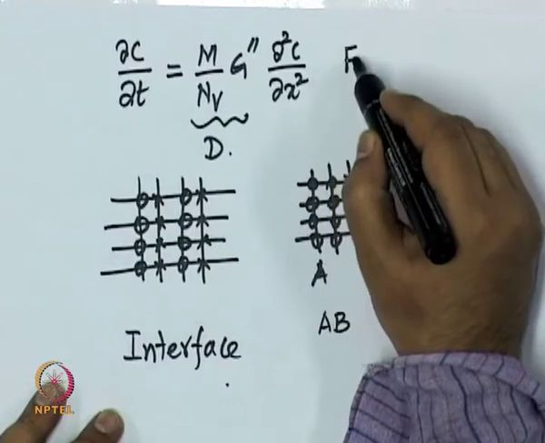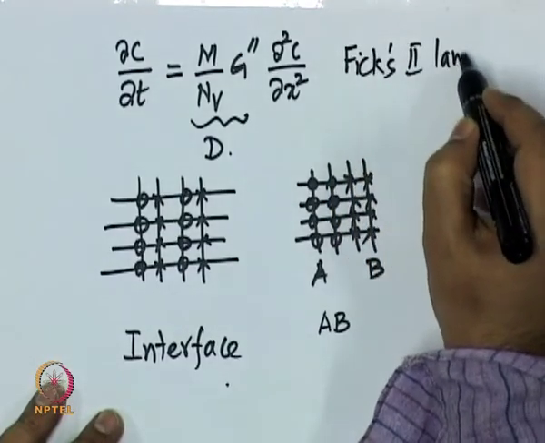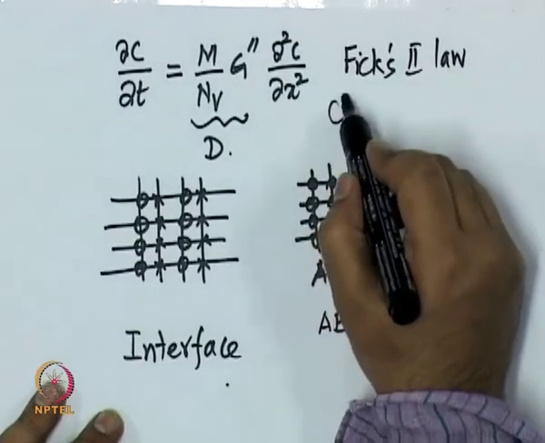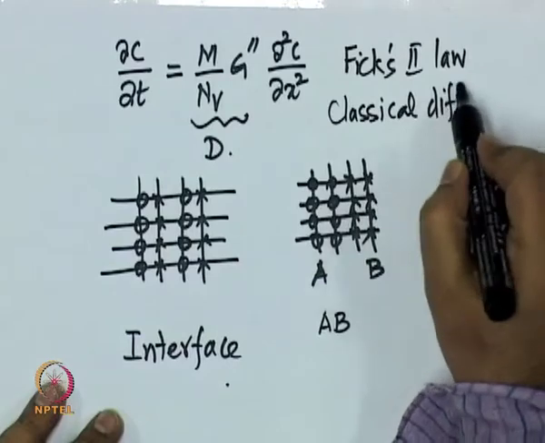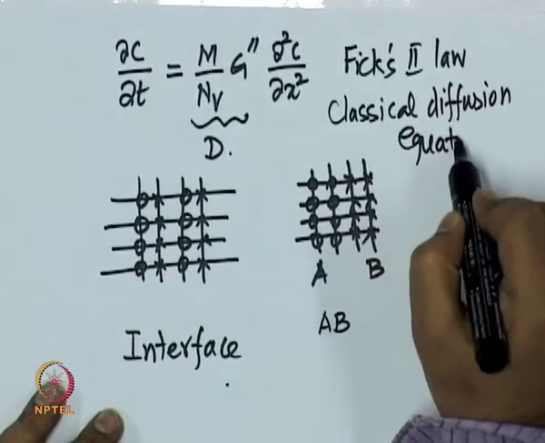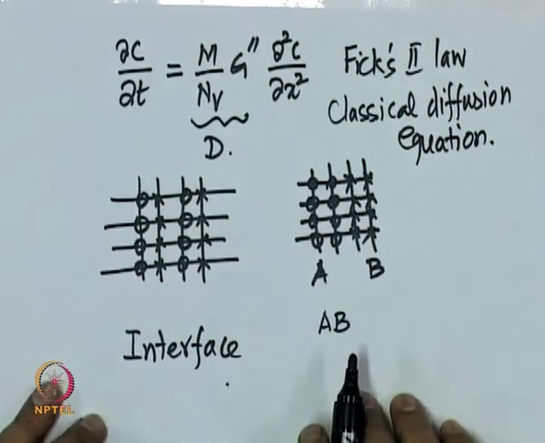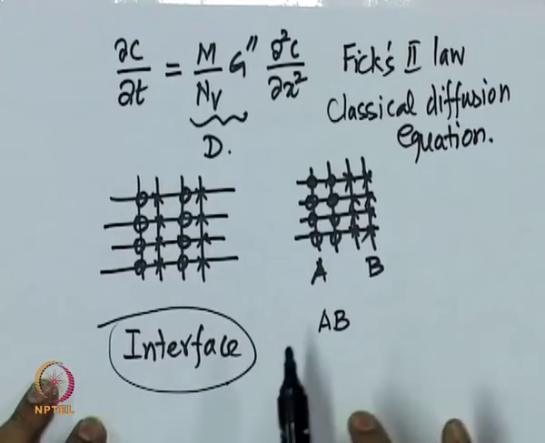So, this is Fick's second law, which is really not a correct name, or this is the classical diffusion equation, which is my preferred way of referring to this equation. But in this classical diffusion equation, any interface related information is missing.